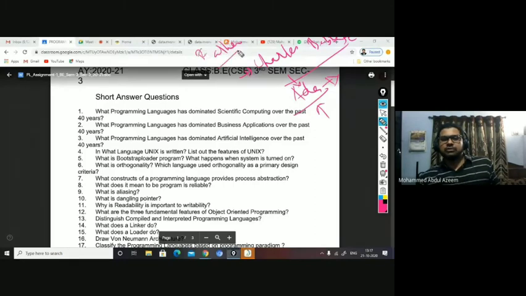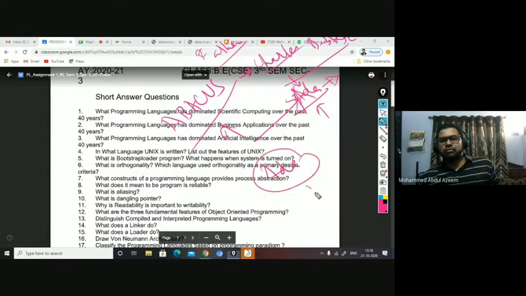What is the name of the computer he invented? Abacus, right? So Abacus was invented by Charles Babbage, and the first lady who wrote a program on it is Ada. Named after her, a language is still available. Most of you do not know. This is not that popular, but it is more powerful. It's a very powerful language.